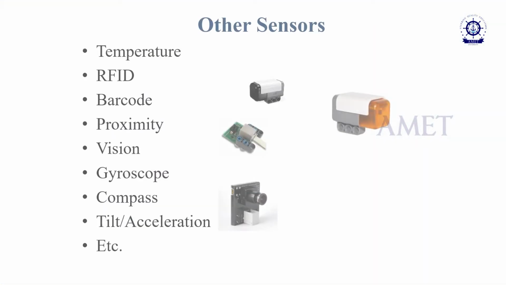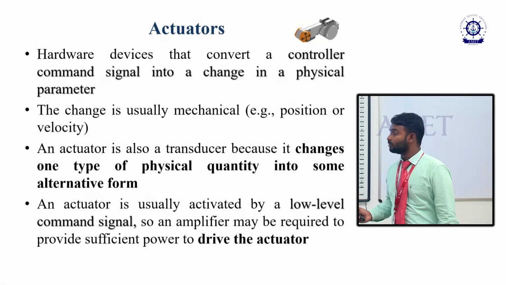The compass, gyroscopic and acceleration sensors are different types of sensors that are used. The gyroscopic couple is used to measure the stability of an object, for example a ship. The compass was used in olden days for finding direction, either north or south. Then the accelerating sensor is nothing but the speed sensor, used to measure how fast the object is running. Then the next one is actuators.